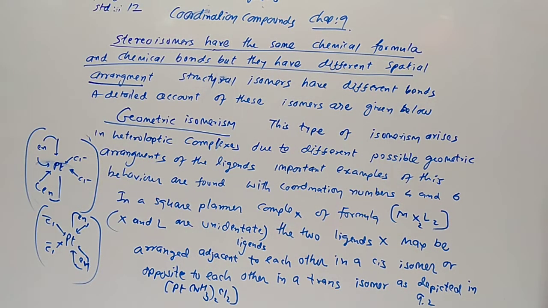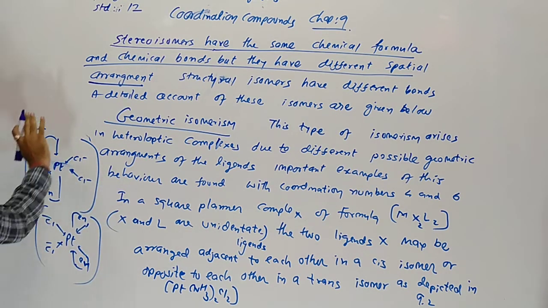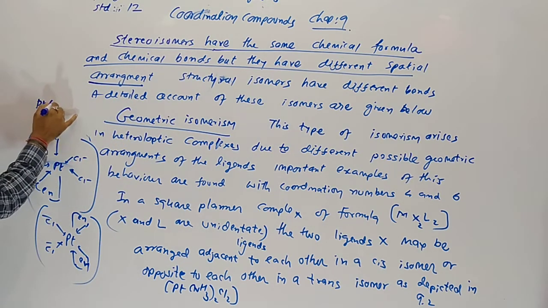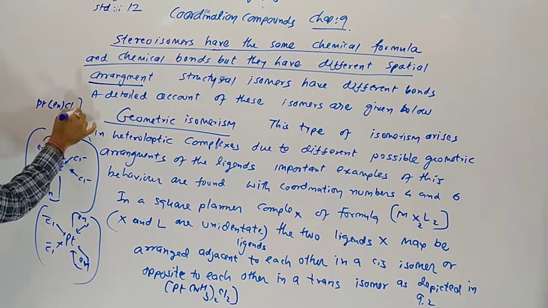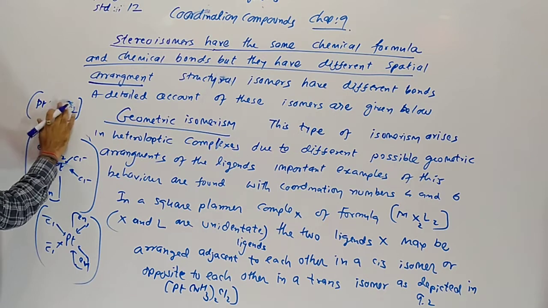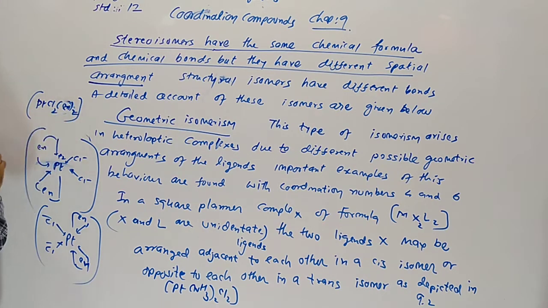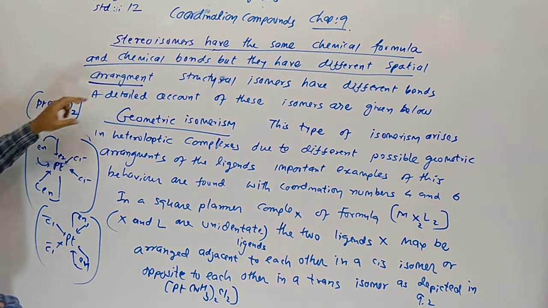Here the molecular chemical formula is the same. Both are only mirror images of each other: left hand side on right hand side, right hand side on left hand side. Chemical bonds are the same. The formula PtCl2en2 is also the same.